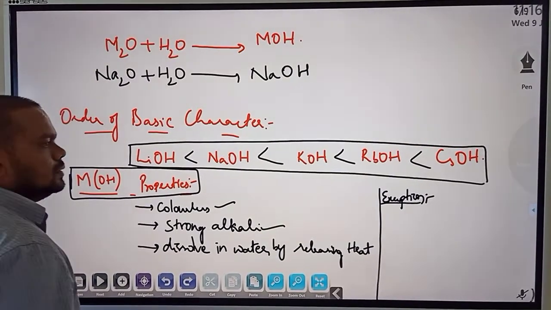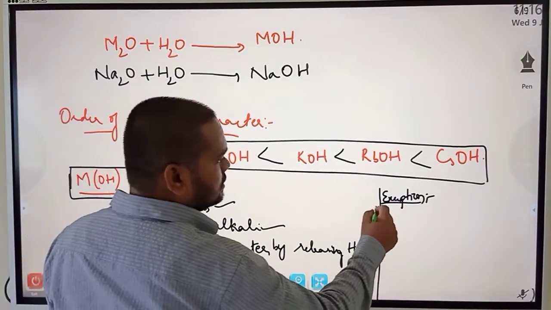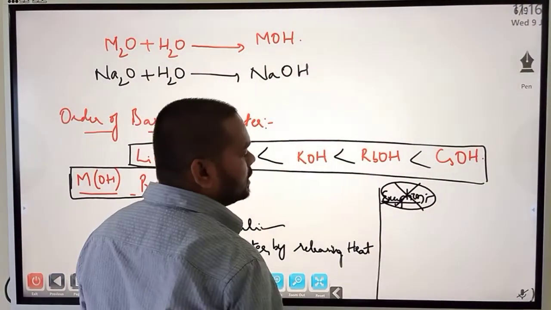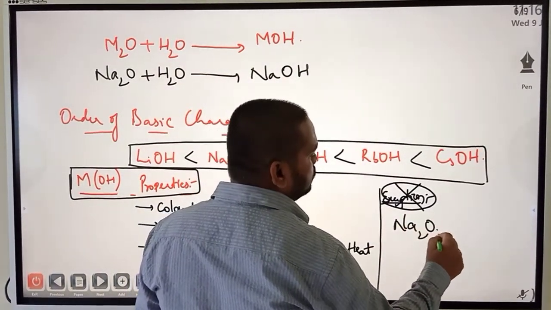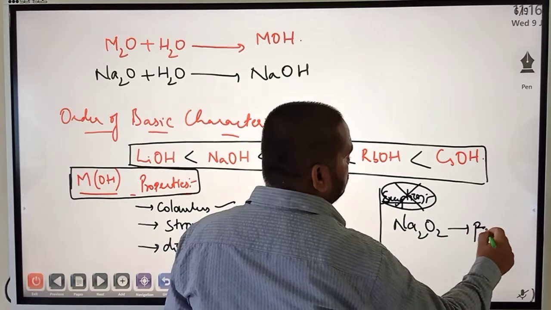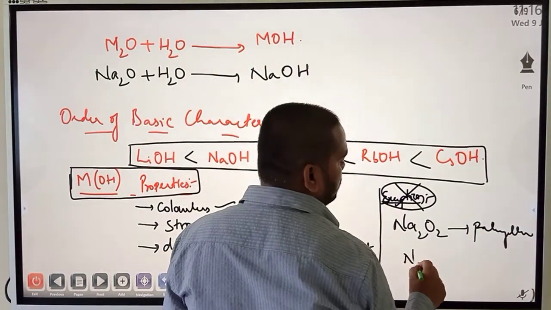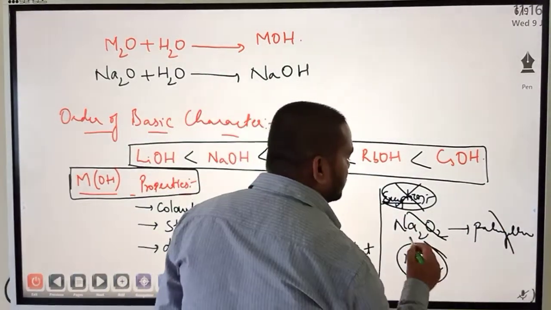Alright, so these are the properties that you must remember. And let's move to the next one, that is the exception. What is the exception? No, the exception is here, not here. In fact, I was writing the exception regarding sodium peroxide, Na2O2. Its color is pale yellow. Normally it is colorless, but it is pale yellow because of the presence of NaO2. So here I thought of writing an exception. Fine, so we have already written it.